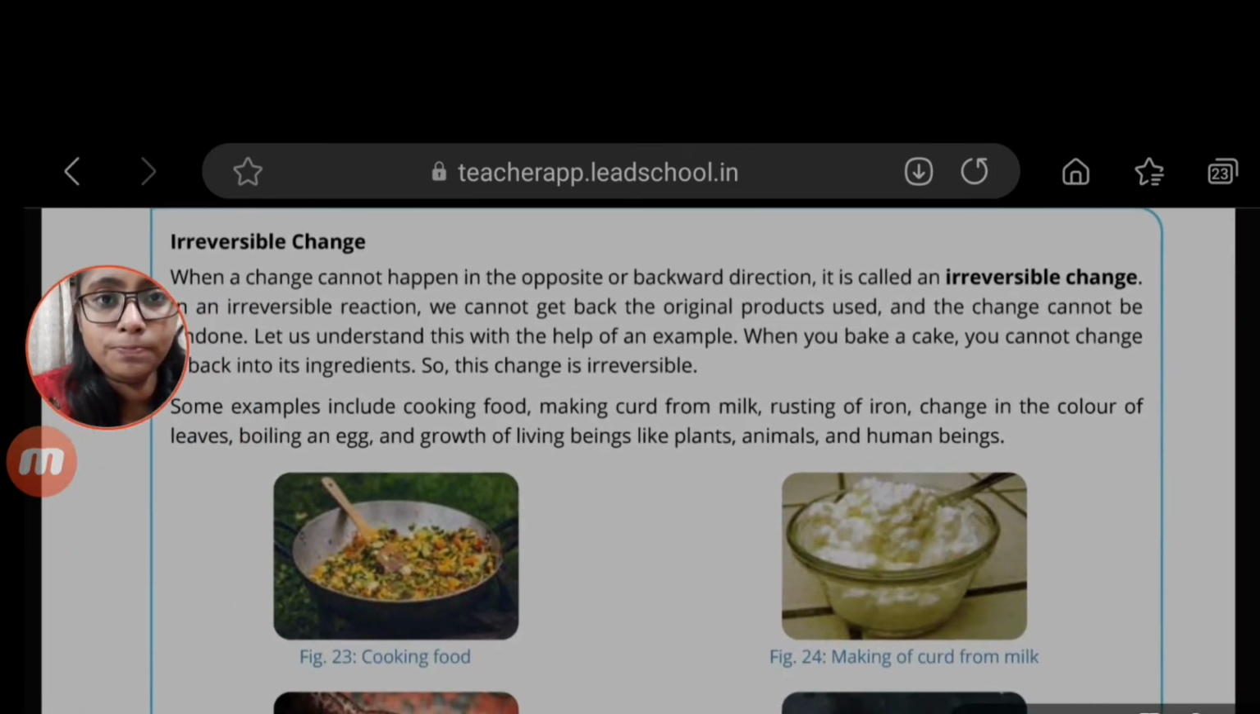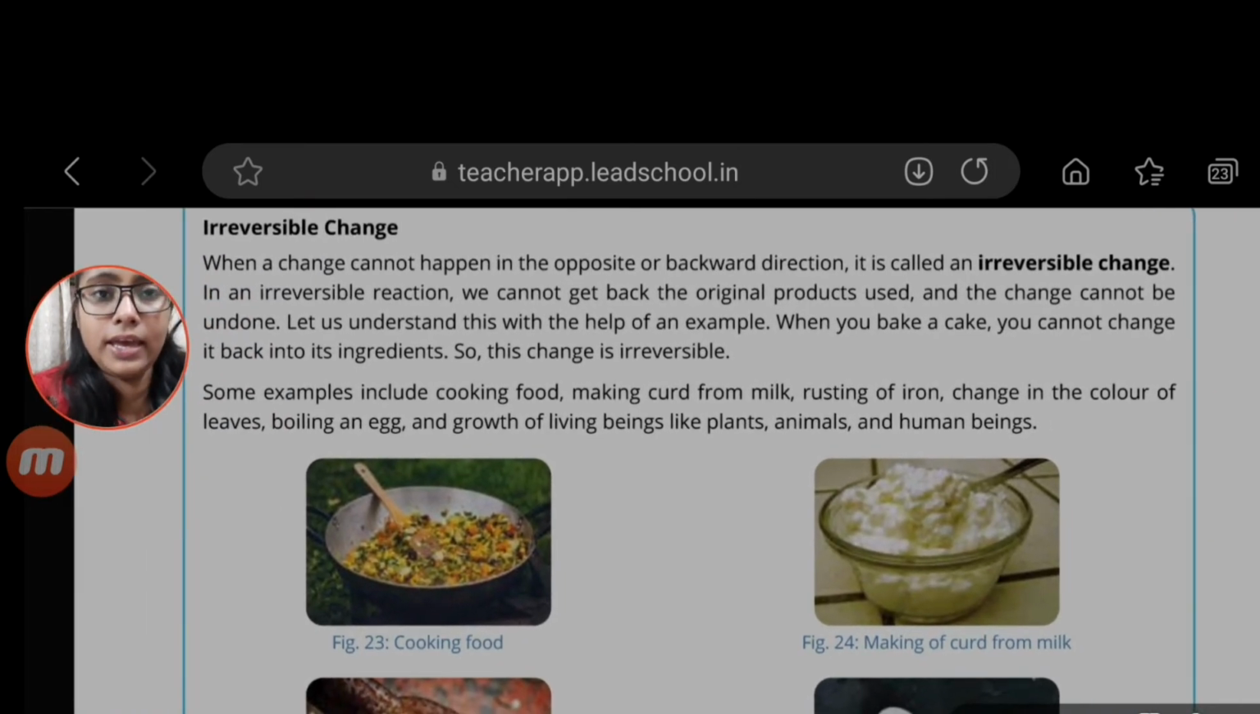So let's go to the definition. Here the definition is there. When a change cannot happen in the opposite direction, as we have discussed in the reversible. In the reversible we can go to the opposite, but in the irreversible we cannot go to the opposite, right? It is called the irreversible change.